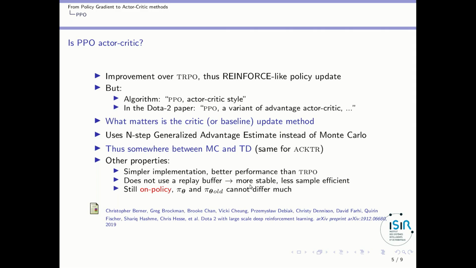So from one side it is more stable, but from the other side it is less sample efficient than actor-critic methods that use a replay buffer. And it is still on-policy because we still use a natural gradient-like update. So the current policy cannot differ much from the previous policy. And this explains also why it is not that sample efficient.